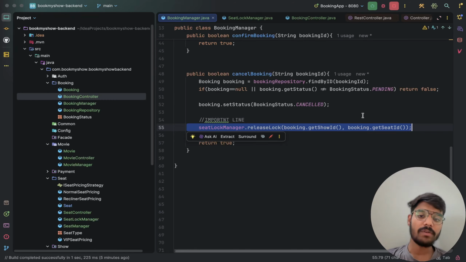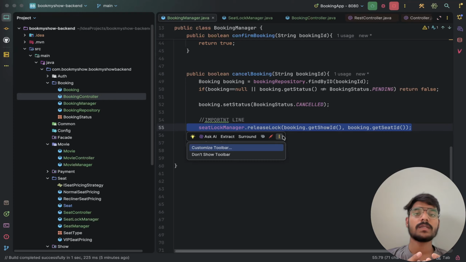And by the way, everything we are building across the whole booking project series, including today's booking manager, is in a fully organized GitHub repo, and the link is in the description. You can pull it, run it on your local system, and test it with Postman. You can drop it straight into your resume as a best project, and you will have various technologies to explain, like race condition, Redis, locking versus booking, and more.